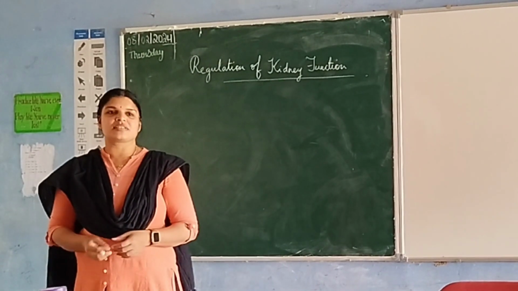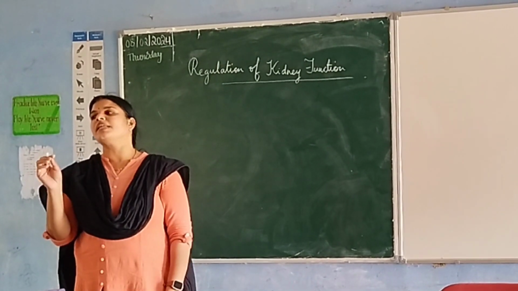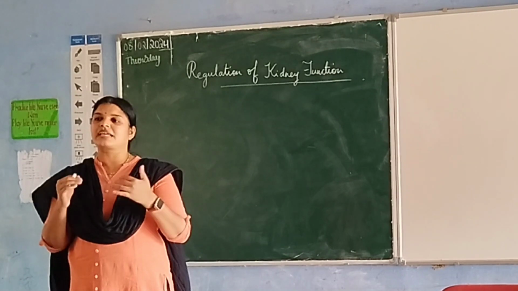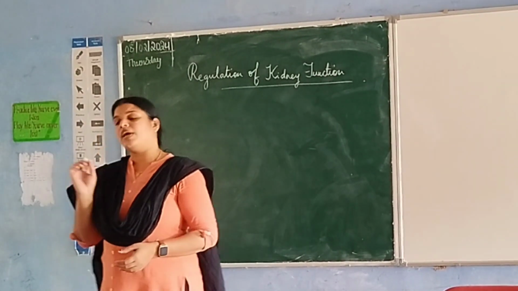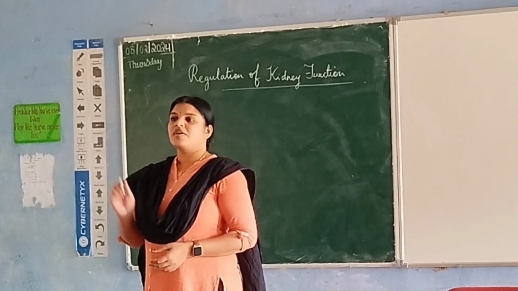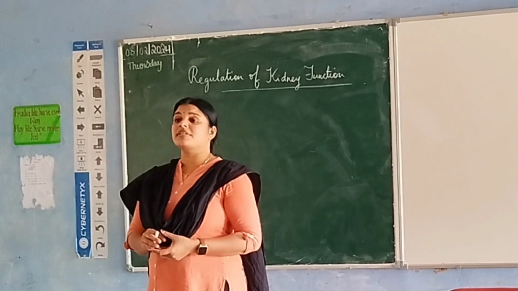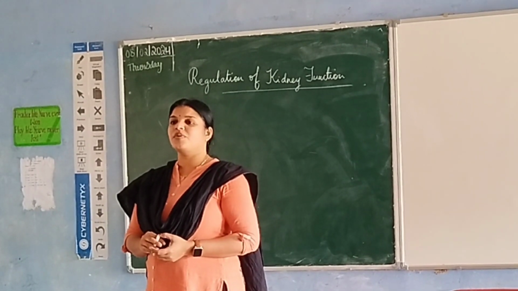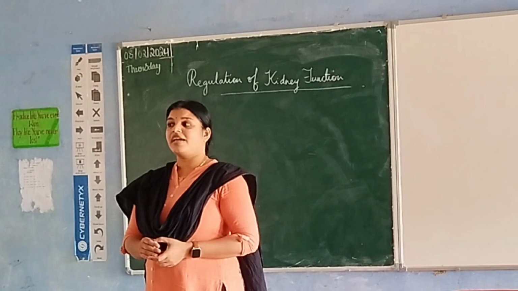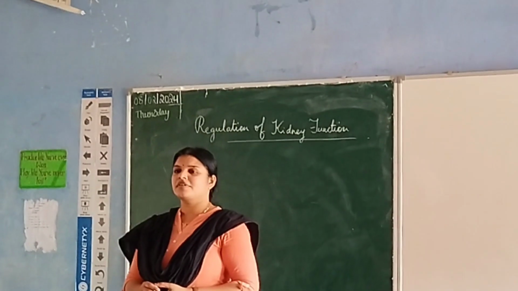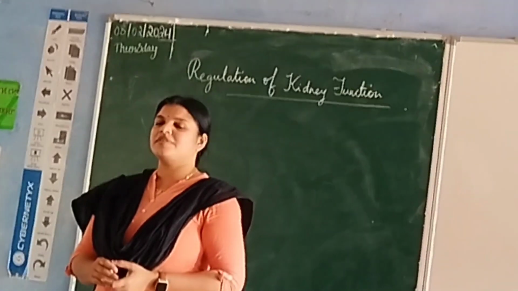Regulate the kidney's functions. So if I say what are the problems that the kidney has to solve. One problem is what we solved through vasopressin or ADH. What was the problem? ADH could solve that problem. ADH means what?